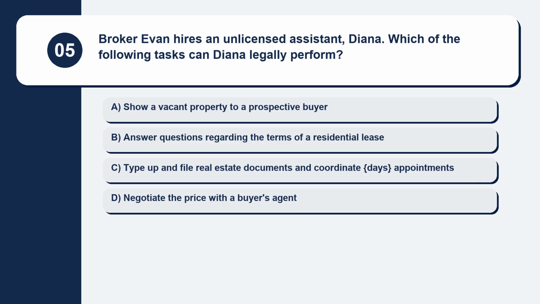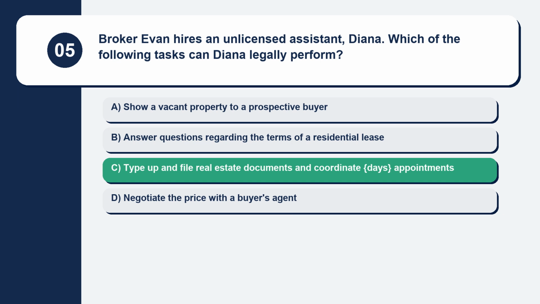Question 5. Broker Evan hires an unlicensed assistant, Diana. Which of the following tasks can Diana legally perform? Here are your options. Option A, show a vacant property to a prospective buyer. Option B, answer questions regarding the terms of a residential lease. Option C, type up and file real estate documents and coordinate days appointments. Option D, negotiate the price with a buyer's agent. The correct answer is option C, type up and file real estate documents and coordinate days appointments.